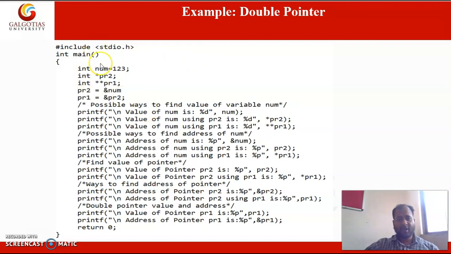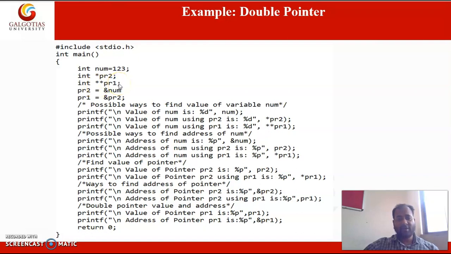In the program, as I said earlier, all the execution of the program starts with the main function. Here this is main, and inside main we are having variable number, and here we have stored 123. In the next instruction we are having PR2, that is single pointer type, and in the next instruction we are having double pointer.